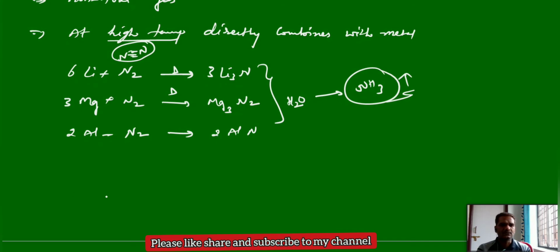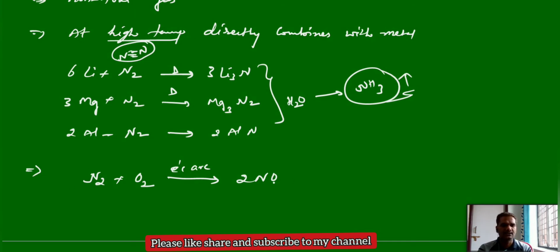And nitrogen can also react with oxygen, but this is also at high temperature conditions. It is a kind of oxidation reaction or combustion reaction. Oxygen can oxidize the nitrogen at high temperature. Mostly we use an electric arc to produce these high temperature conditions. It will form nitric oxide.